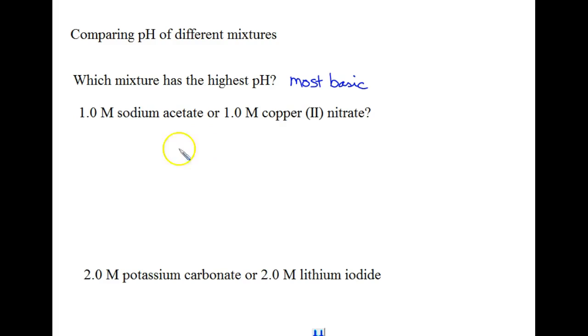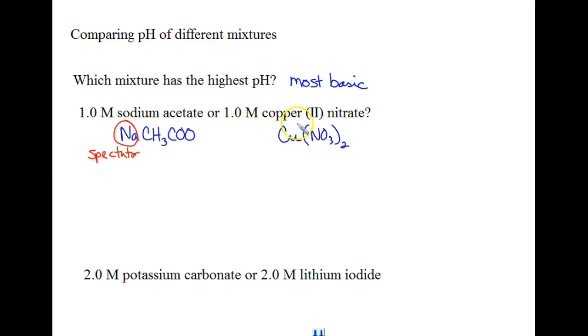Alright, so in the first one we're comparing sodium acetate and copper 2 nitrate. So sodium acetate, NaCH3COO, copper 2 nitrate, Cu(NO3)2. Alright, so we need to evaluate what's in our two different mixtures. In sodium acetate we've got sodium, which is a spectator. We know it's a spectator because it is the conjugate acid of a strong base, and conjugate acids of strong bases are extremely weak to the point that they are simply spectators.